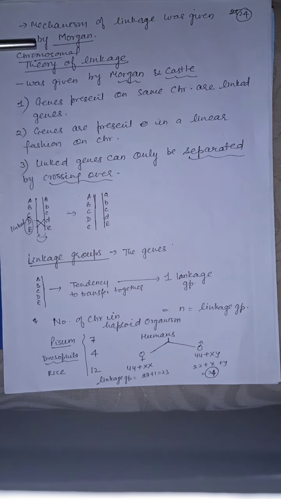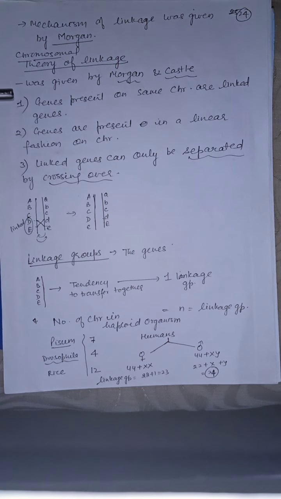Mechanism of linkage was given by Morgan. So the chromosomal theory of linkage was given by Morgan and Castle. The postulates of this theory are: genes present on the same chromosome are called linked genes. Genes are present in a linear fashion on the chromosome. Linked genes can only be separated by crossing over. So genes which are present on the same chromosome can be separated only by crossing over.